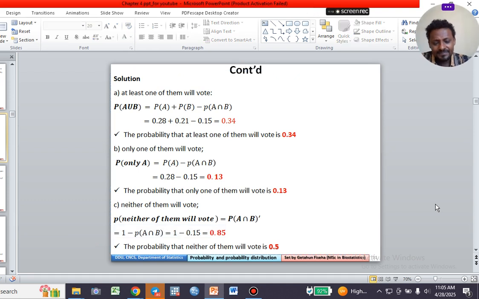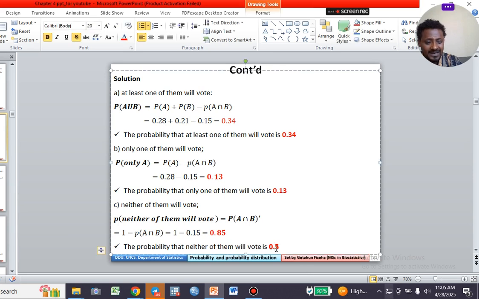The probability that A intersection B is 0.15. So the probability that 1 minus probability of A intersection B will be what? 1 minus 0.15, which is equivalent to 85%. So it is possible to work in this way. It is a simple exercise.